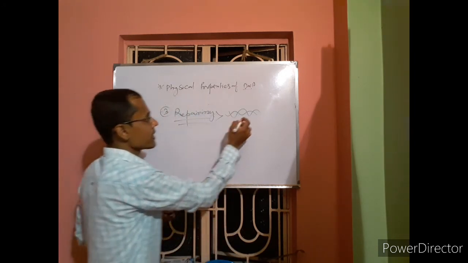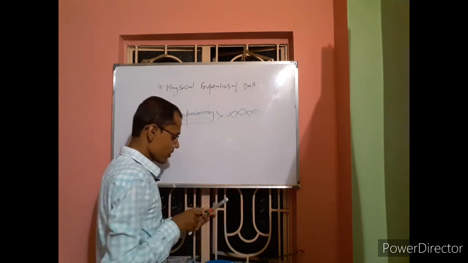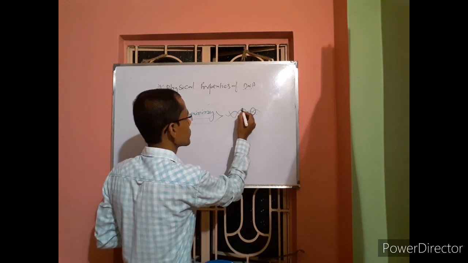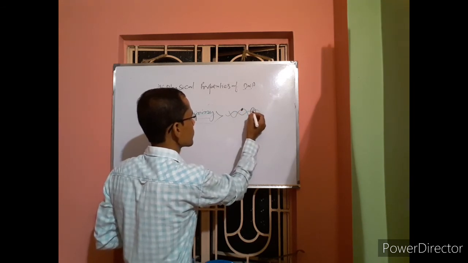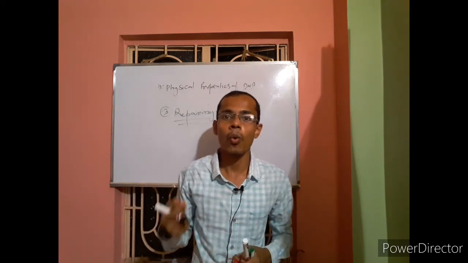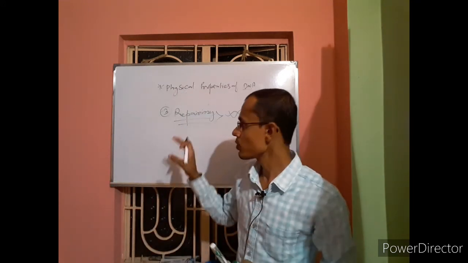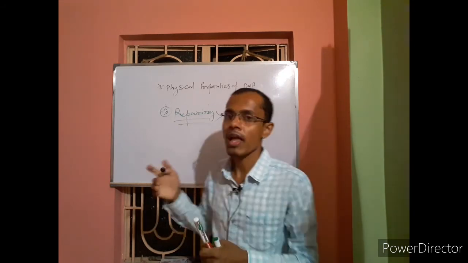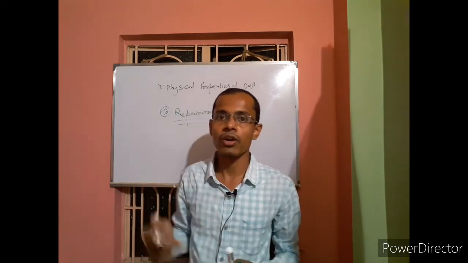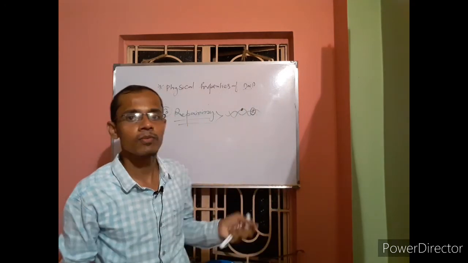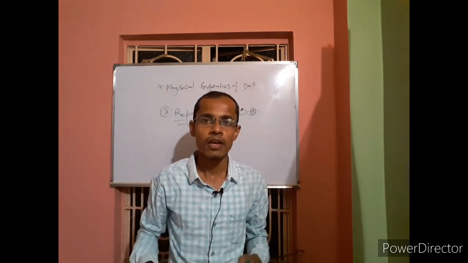If any break or any kind of damage occurs in the DNA strand or in the helix of DNA, it will repair itself on its own. This is known as the repairing process.